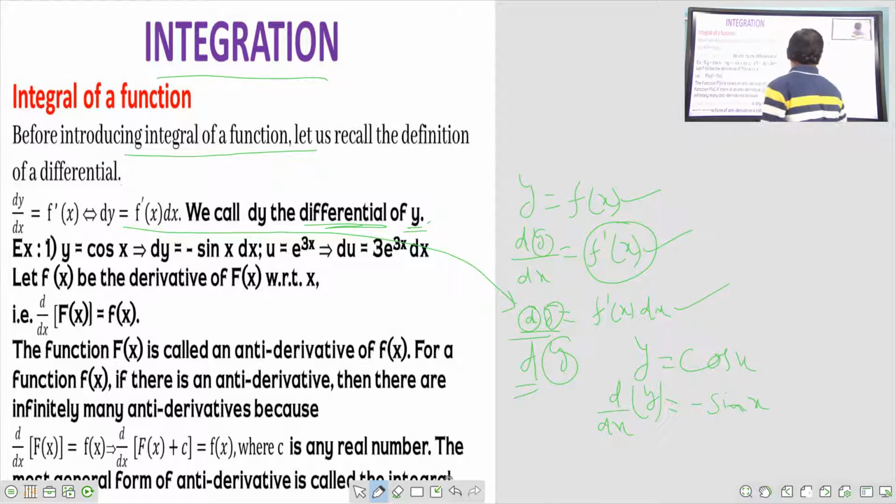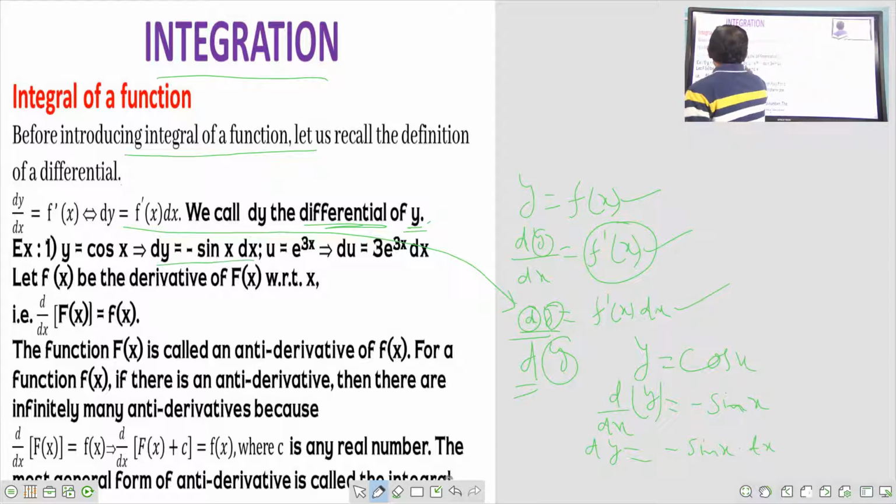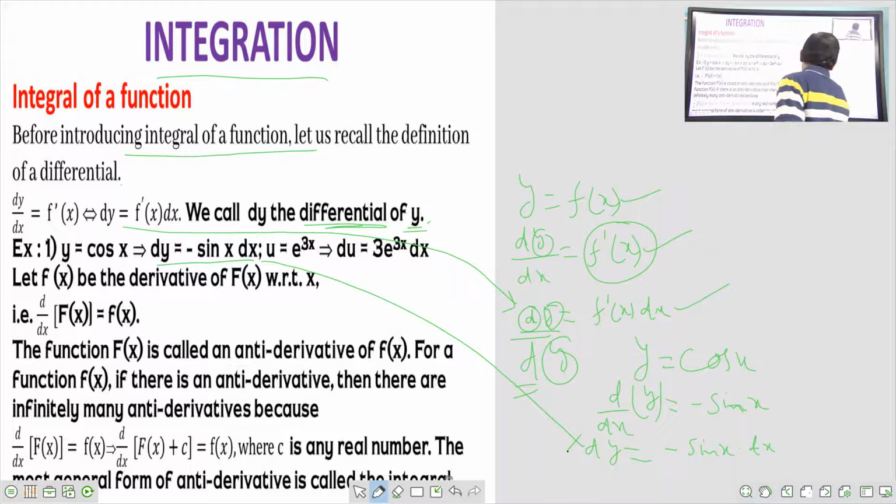Therefore dy is equal to minus sin x, and this dx goes to the other side, so it becomes dx. That's why dy is equal to minus sin x dx.